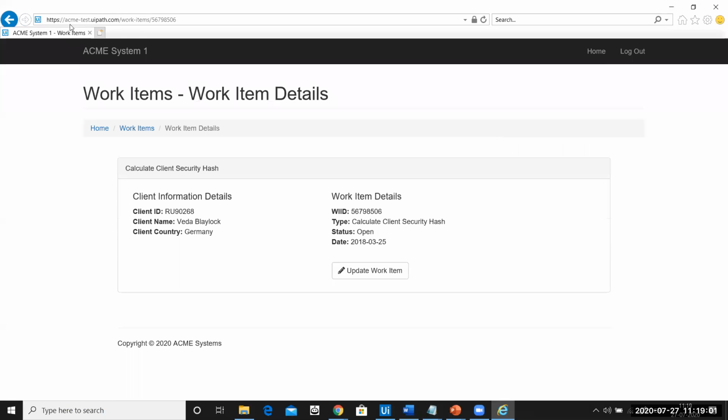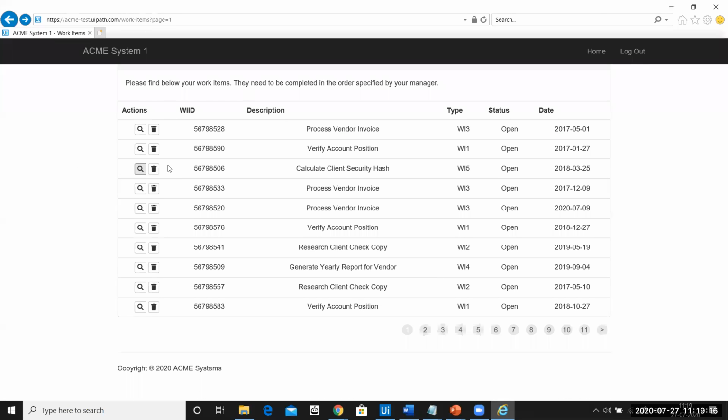So the web URL is in this way: acmetest.uipath.com/work item/some numbers. And if you can see, this number is the WIID number. They both are same, this number and this number. WIID is also available here only in this data table. So this is the number.